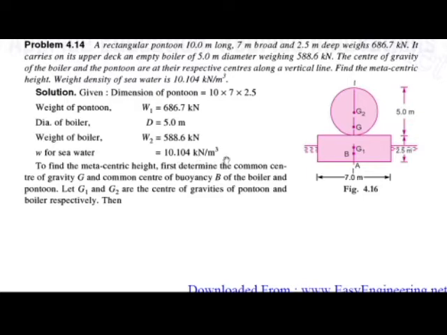per meter cube. Okay, G1 indicates the center of gravity of the pontoon. G2 indicates the center of gravity of the empty boiler. And this G indicates the center of gravity of the entire body, that is the combined center of gravity. Then B indicates the center of buoyancy. First we have to find out the common center of gravity and also the center of buoyancy.